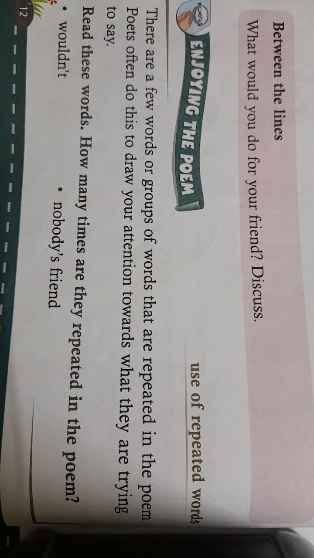Now, children, in a poem, some words are repeated because the poet wants to say something to you. That is why they stress on that word. They bring that word again and again. Such words are called repeated words. Read these words.